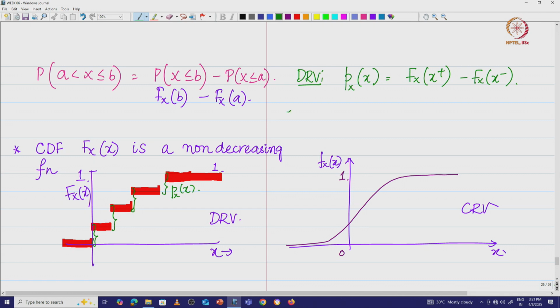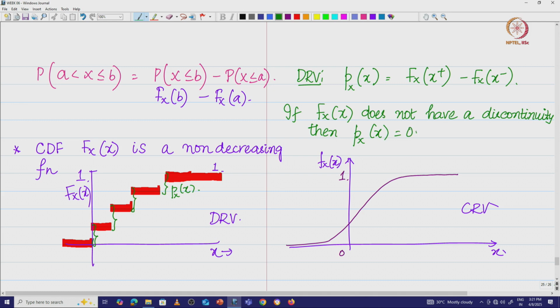So, let us write this: if F_X(x) does not have a discontinuity, then the probability mass function P_X(x) is equal to 0. This is exactly what we were saying, continuous random variable will have the probability mass to be 0, right.